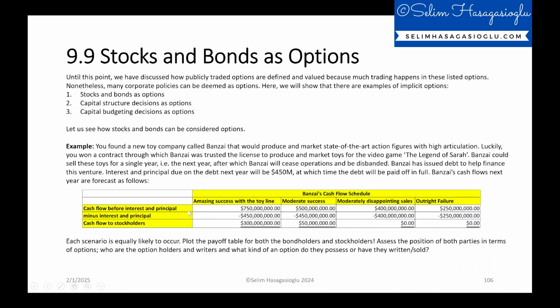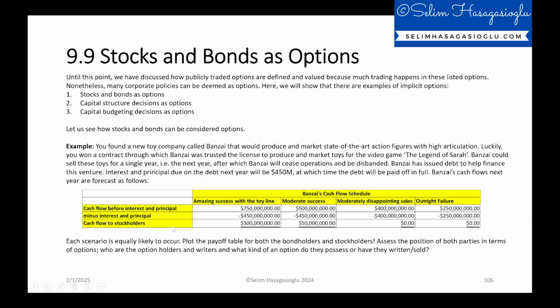So we have cash flow before interest and principal for each of these scenarios. And of course, the interest and principal to be paid to debt holders for the company is also being shared here. 450 million if the first two scenarios actually happen, amazing success with the toy line or the moderate success, and if not, this will be the cash flow schedule.